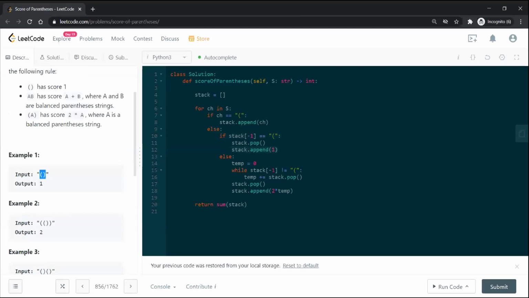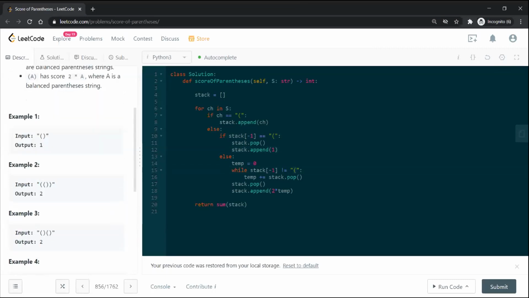Otherwise, it's some sort of nesting. So in here, I keep on going until we reach an opening bracket, and we add the values. That is like example 3. Then I remove the opening bracket, multiply, and put the result back on the stack.